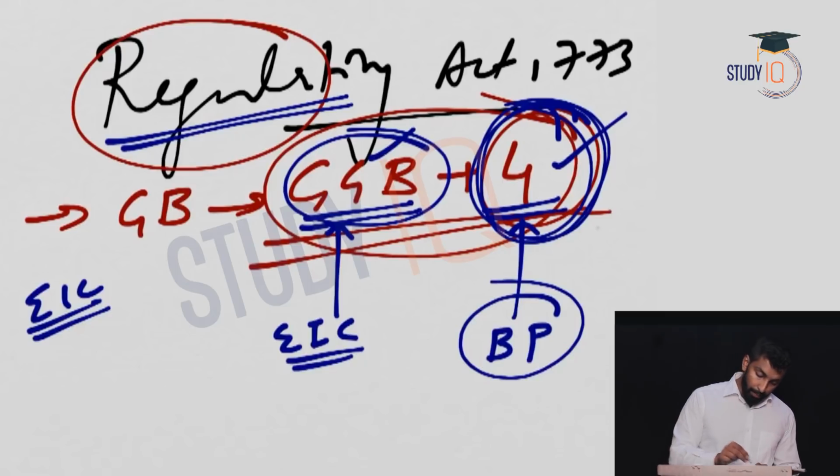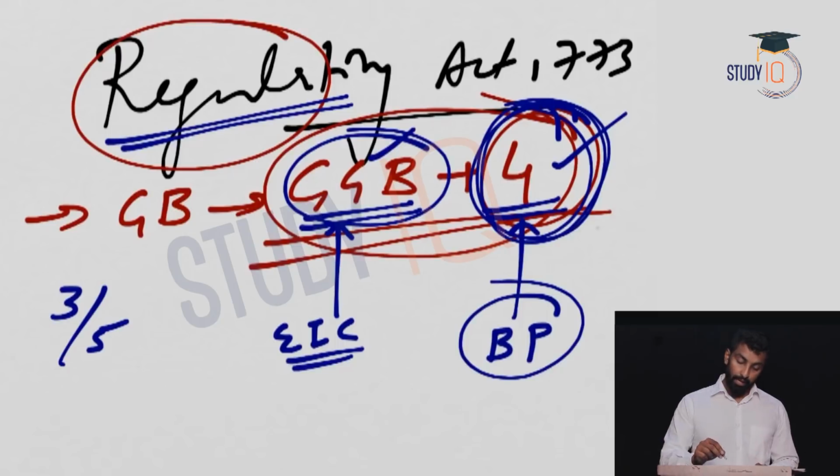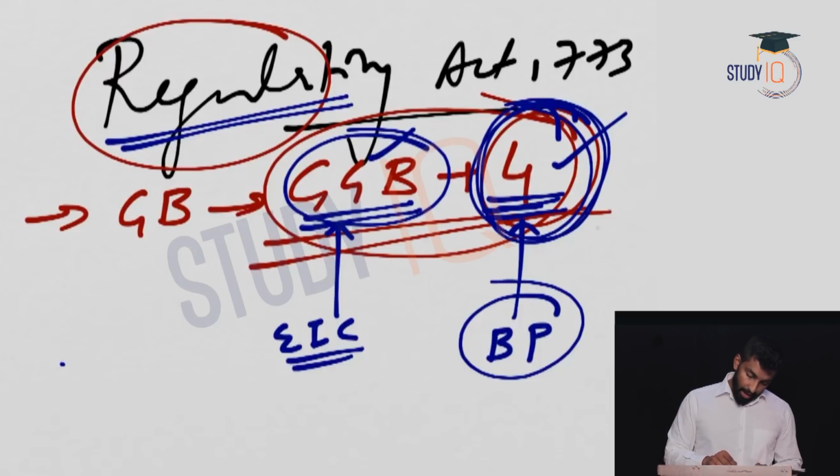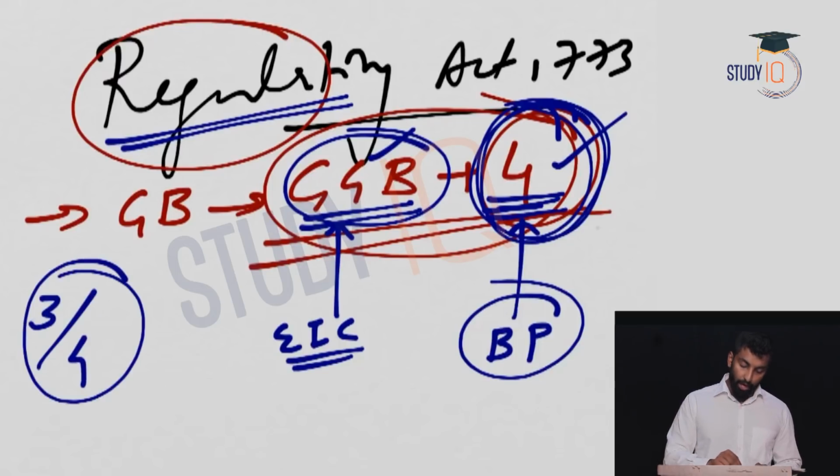So if you need to implement any decision, you need a 3 out of 5 majority. So the Governor General alone cannot take any decision, and he cannot implement any of his decisions if he is not getting the support of a minimum of 2 from here. So you need the support of 2 people. And what happened is, Warren Hastings always faced a problem with these 4 members. 3 out of these 4 gentlemen were always in quarrel with Warren Hastings, and he was not able to implement any of his decisions.